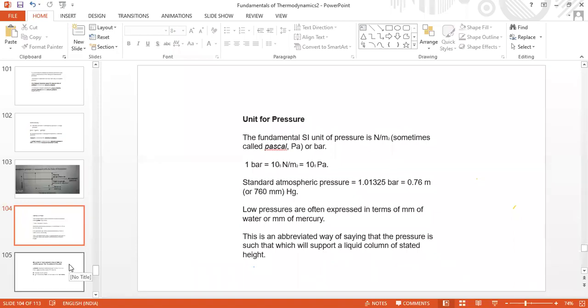It supports a liquid column of stated height, sir. With the smallest heights, mercury can be raised, and even high pressures can be measured by mercury.